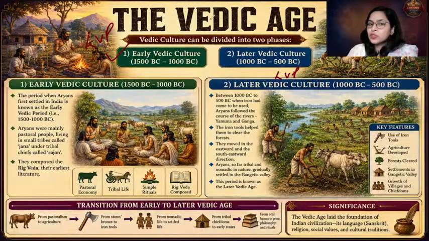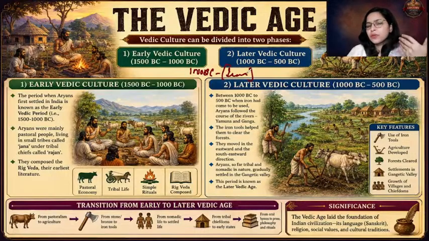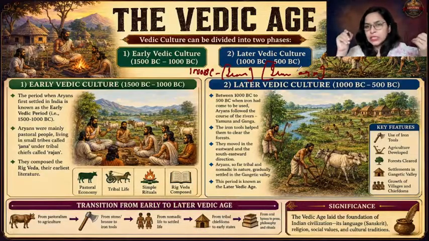The later Vedic age begins from 1000 BC onwards. Now, why 1000 BC? 1000 BC is very important because this period marks the discovery of iron. Iron was discovered around 1000 BCE, and because of the discovery of iron, there are many changes with respect to economy and settlement. Hence the later Vedic period coincides with the Iron Age. So please remember, the later Vedic period marks the beginning of the Iron Age in the Indian subcontinent.